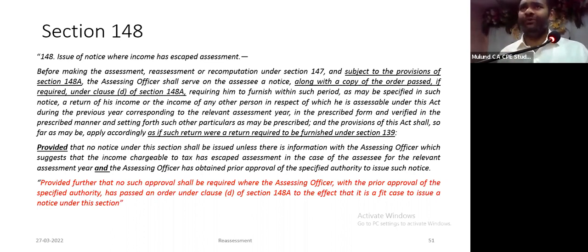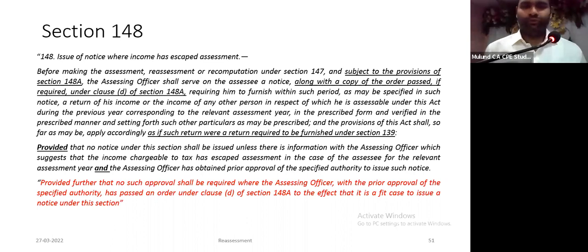So before issuing any notice under section 148, at least two conditions have to be fulfilled: the AO must have some information in his possession which suggests that income has escaped assessment, and there should be prior approval of the specified authority. These are not the only two conditions. The other conditions are specified under section 148A, which we will see later on.